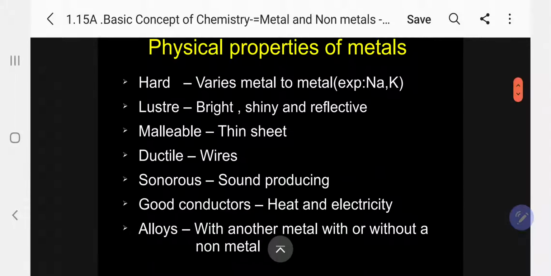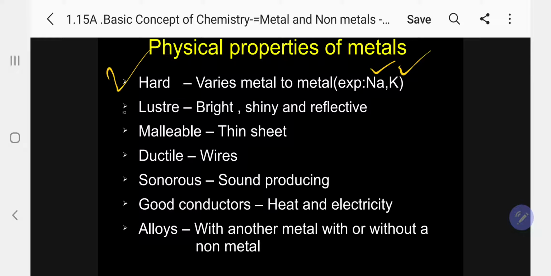So now, what are the physical properties of metals? All metals are very hard except one or two. That is, sodium and potassium are soft. We can easily break them with the hand.